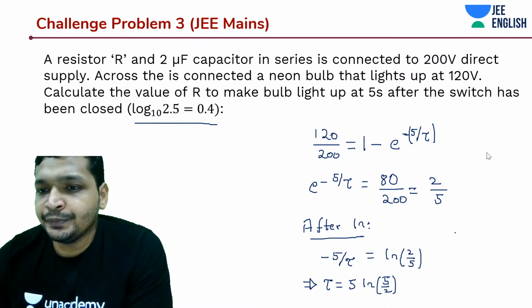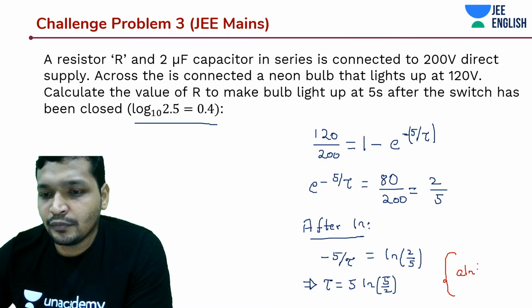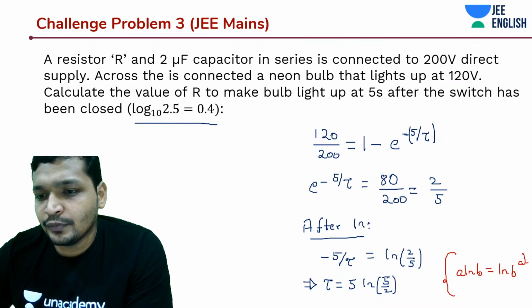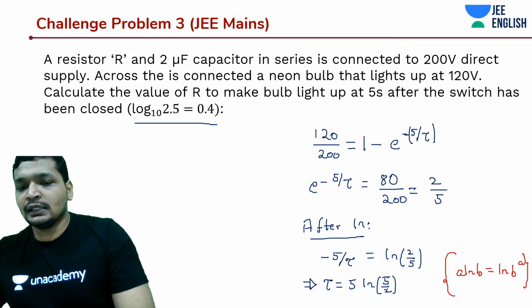This comes from here. We have something like this, any log, you can write it as ln b to the power a. That's what we did. You can inverse. Alright, this is how much?